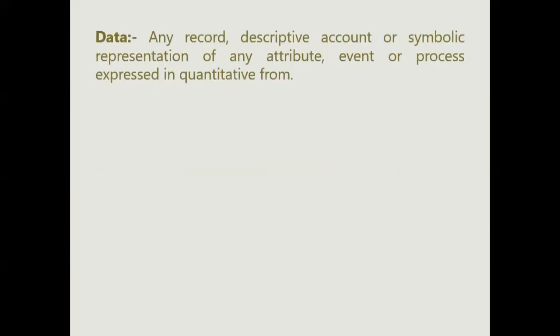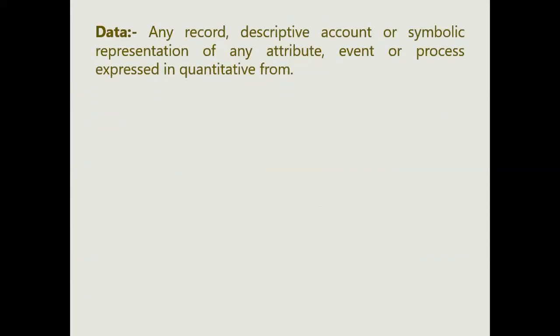So let's go for what is data. Data can be any record, any visible record, or quantitative record or qualitative record. It can be attributes, or it can be data generated from a process, or from experimentation, or from a survey. There are many types of data, but the primary feature is that data can be divided into two major portions: primary data and secondary data.